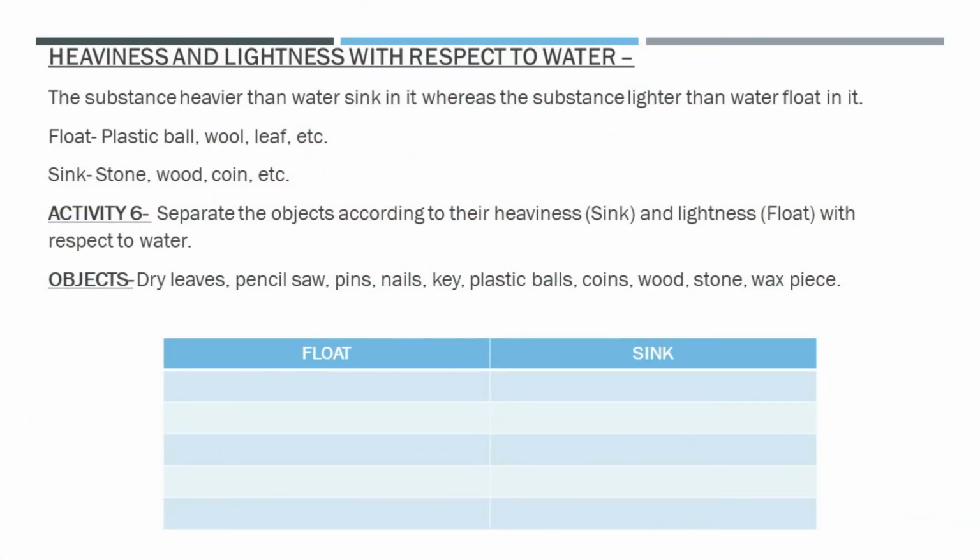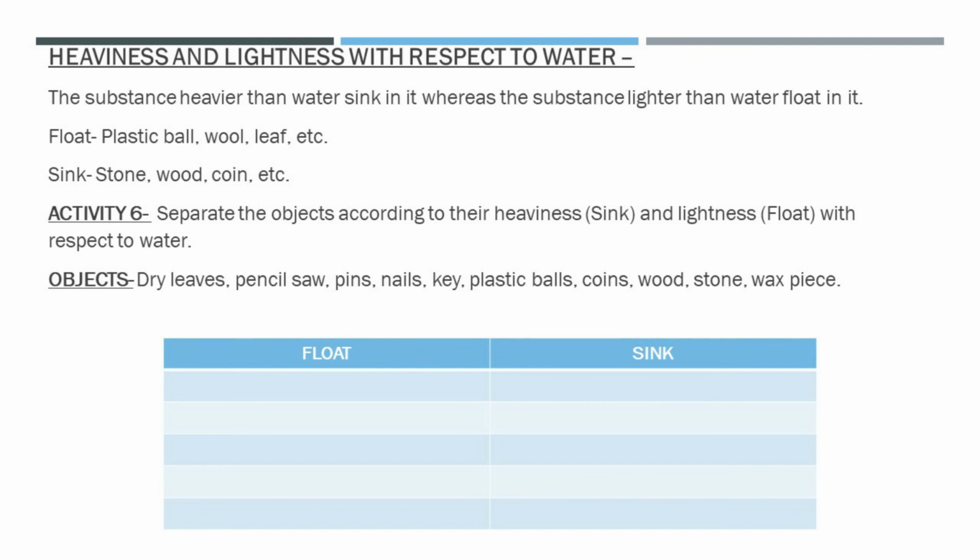Now the fourth one is classification of materials on the basis of their heaviness or lightness with respect to water. Some materials are heavier than water, and other materials are lighter than water. In science, the heaviness or lightness of a material is indicated by the term density.